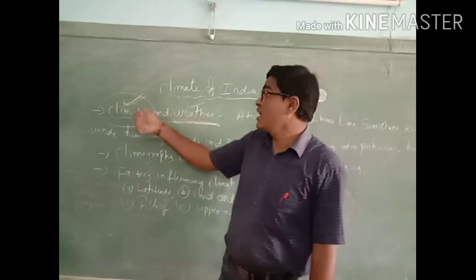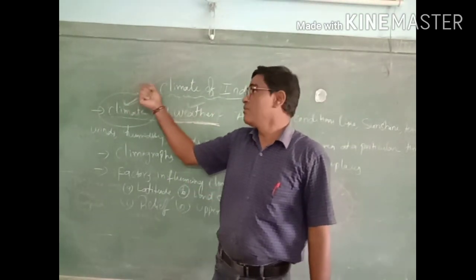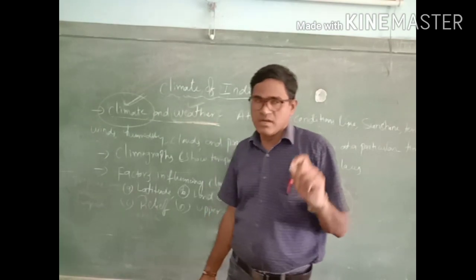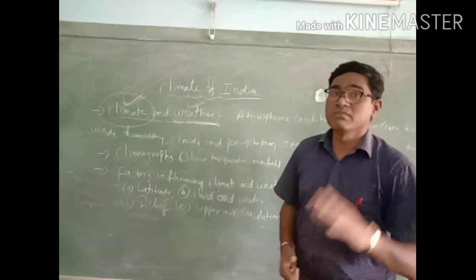The meaning of monsoon: it is an Arabic word. Monsoon in Arabic language is Mausam. Mausam means rhythm.